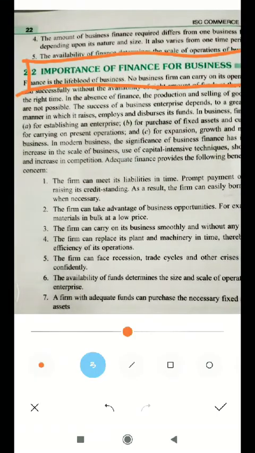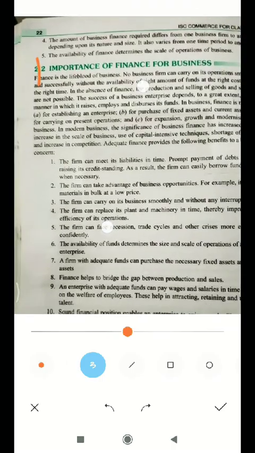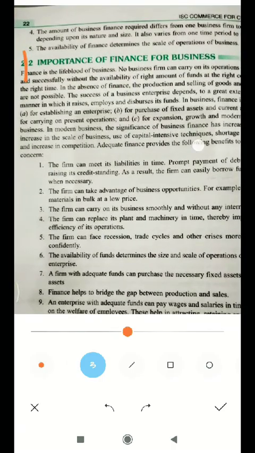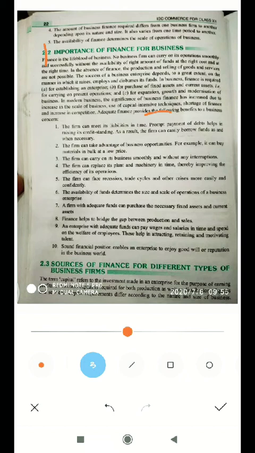So how is business finance important? See here, business finance is required for establishing an enterprise, for purchase of fixed assets and current assets, and for expansion, growth and modernization of business. In easier terms, we can understand the importance of business finance.